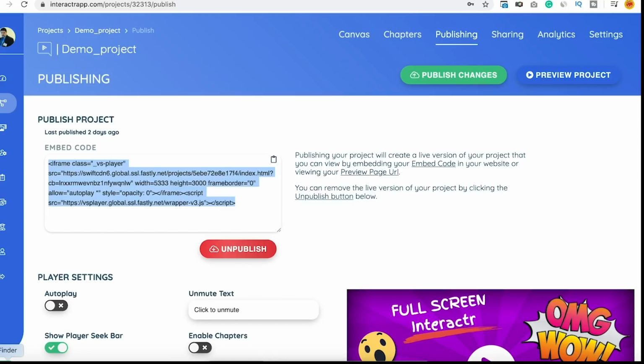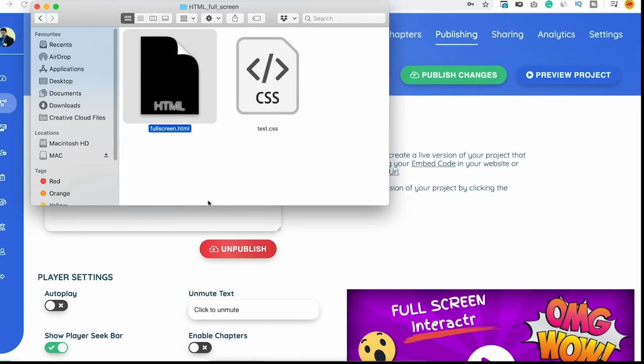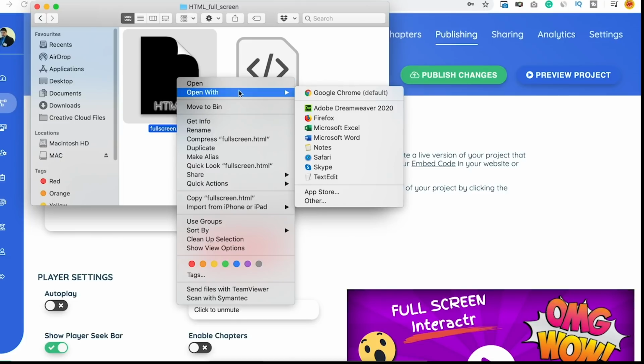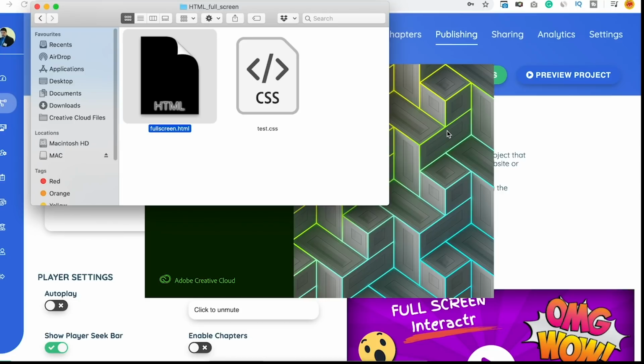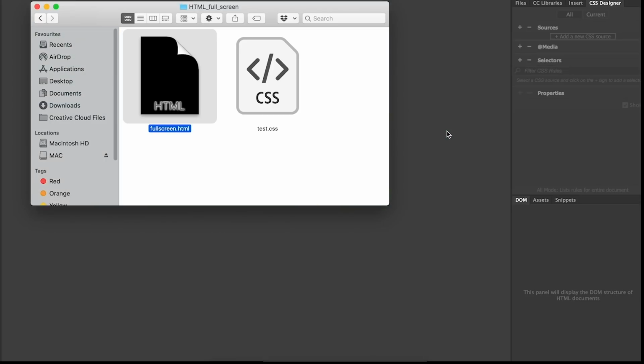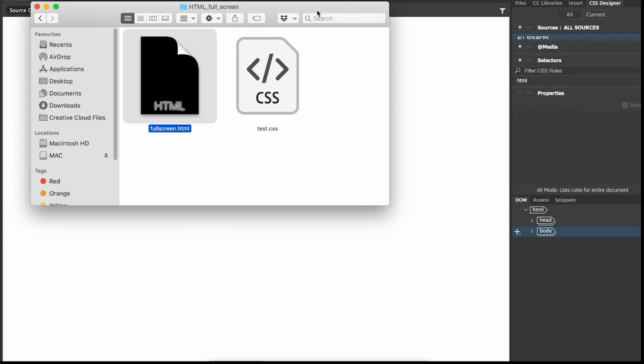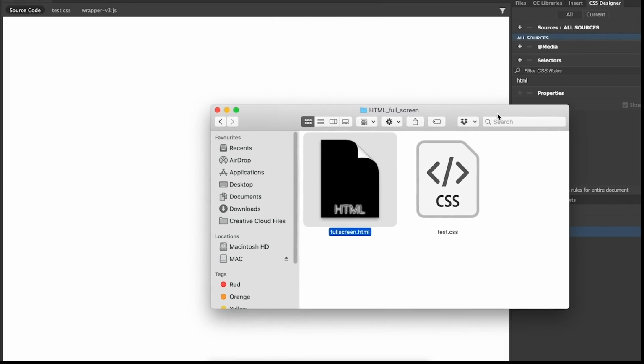I will quickly open up my full screen HTML. This I have already created for you guys. Open in Dreamweaver. By the way, all the softwares we are using are legal softwares, so we don't suggest any piracy for any product.